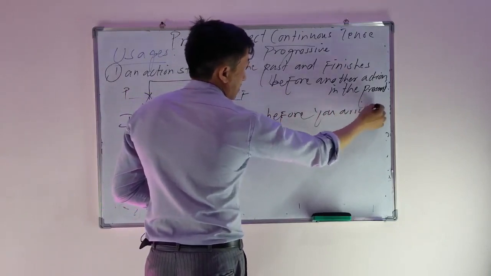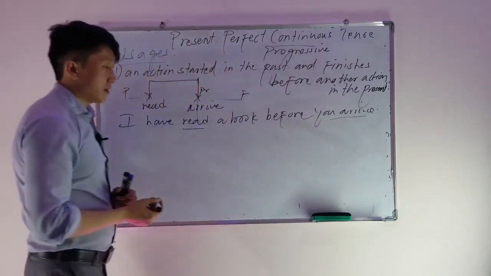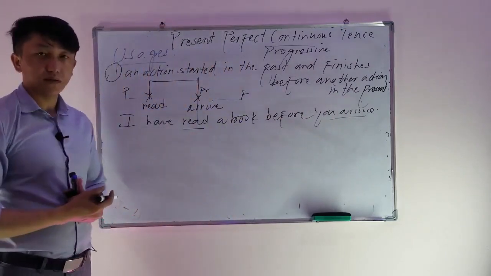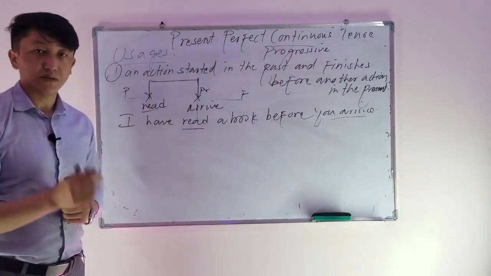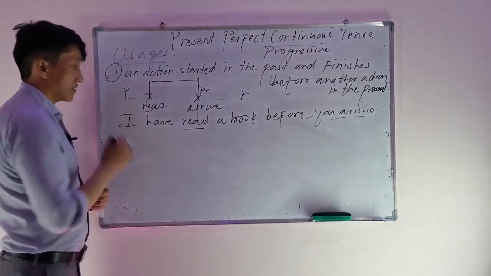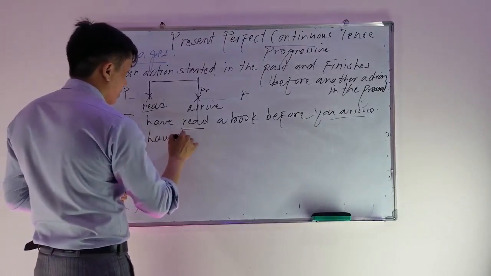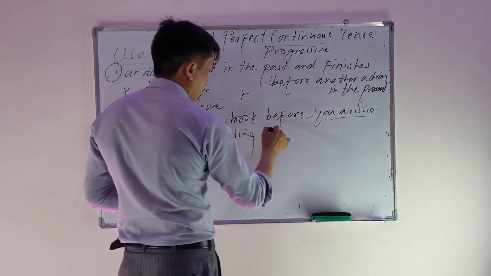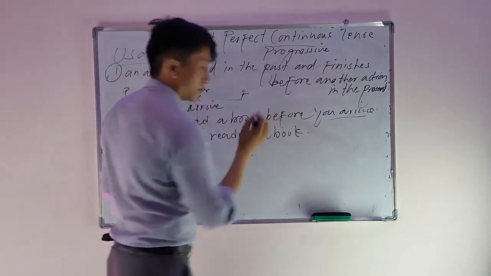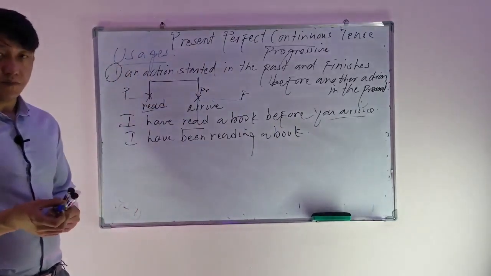So we have two actions. This action of reading, action of arriving. So reading completes before arrive. When? In the present tense. This is called present perfect tense. But I can also use present perfect continuous tense. I can say I have been reading a book when you arrive. Now, so this is interchangeable.